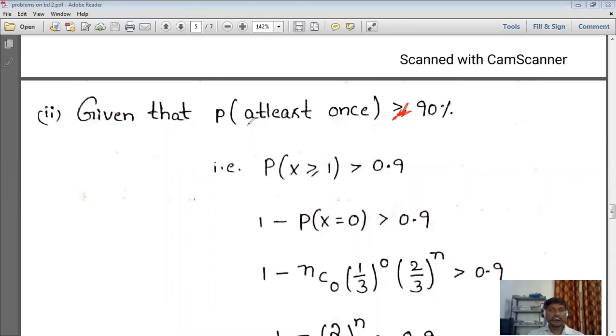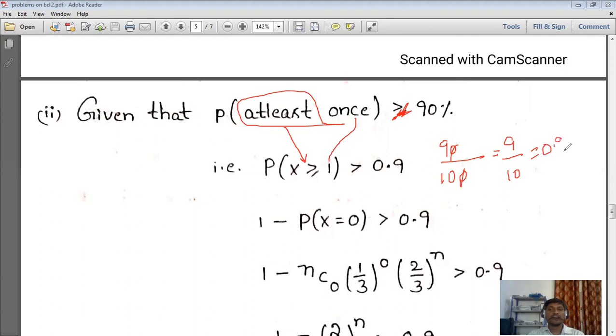Simply here, "at least" is nothing but what we can write in place of this, greater than or equal to. And once is nothing but 1. So P of x greater than or equal to 1 is greater than 90 percentage, which we write as 90 by 100, so 9 by 10, that is 0.9. So that one we wrote here, 0.9, that is 90%.